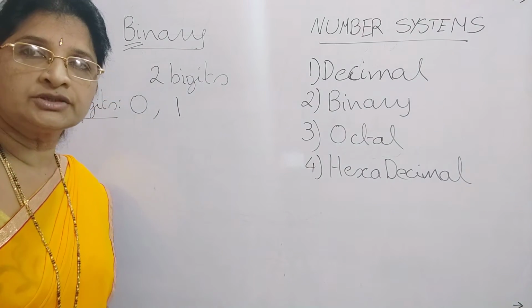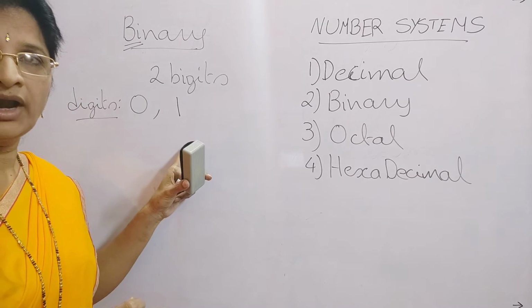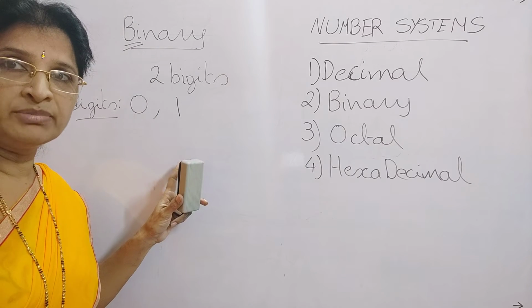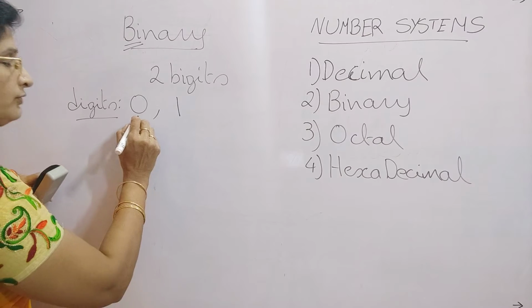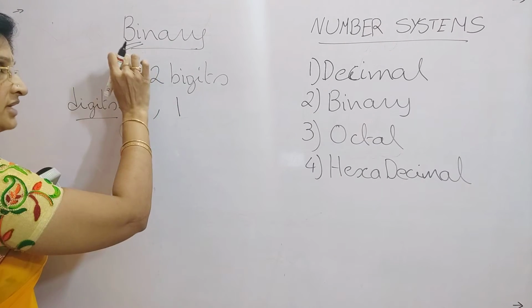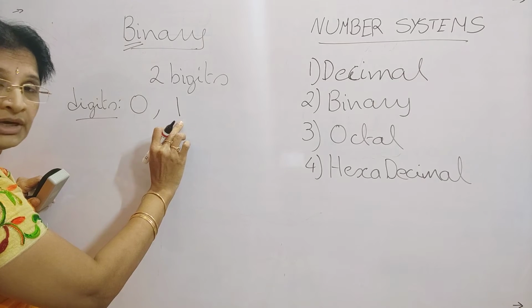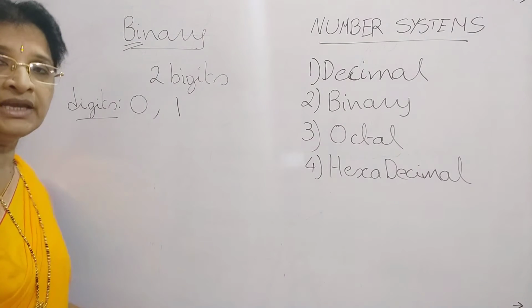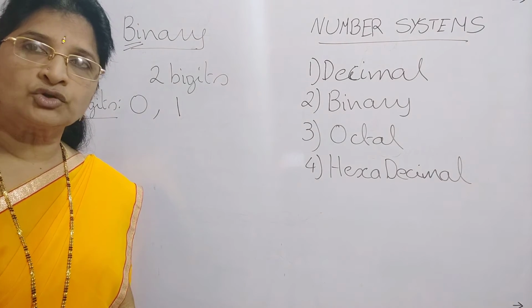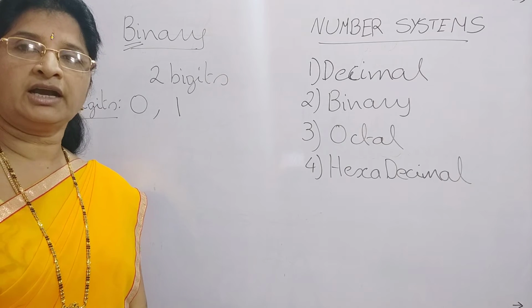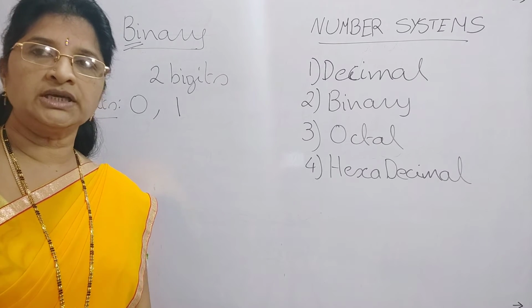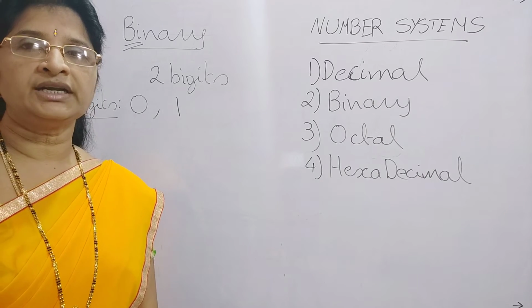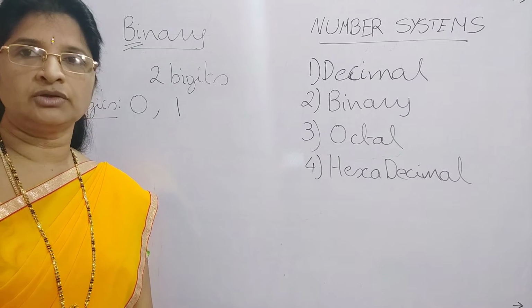What are the unique digits of binary number system? Those are 0 and 1. You have to use these 2 digits if you want to write numbers in binary number system. You just have to write a collection of these zeros and ones. In computers, the language understood by a computer system is binary. Everything you want to write that is understood by the system can only be written in binary. That means it will be using only zeros and ones.